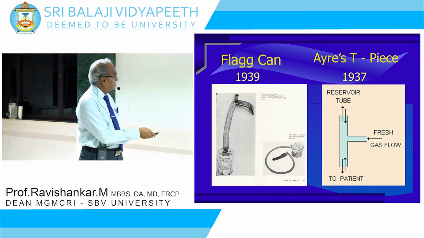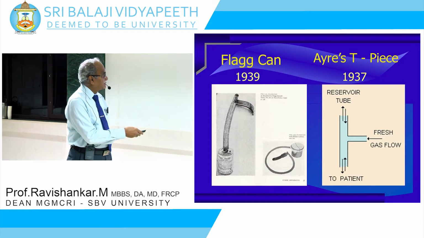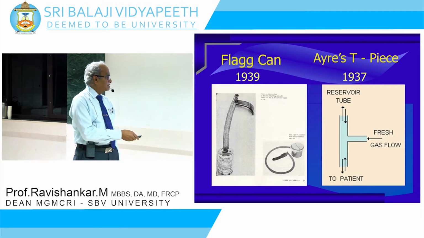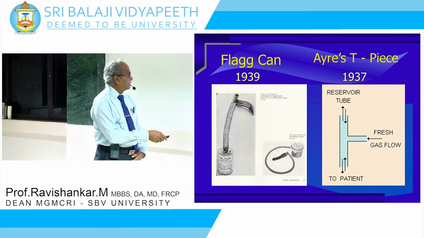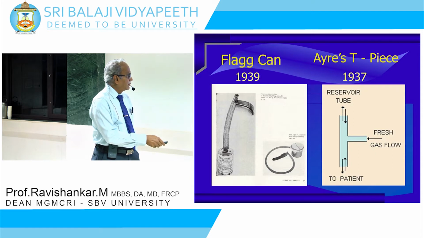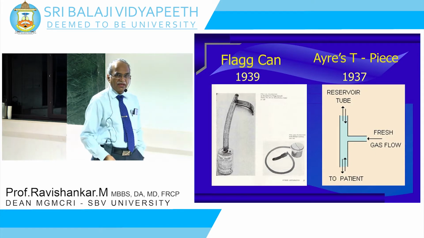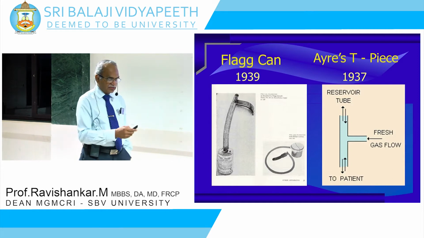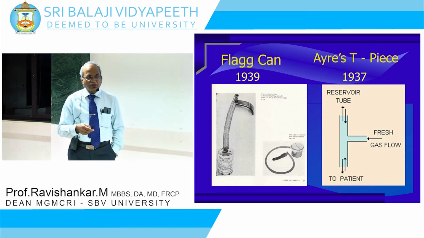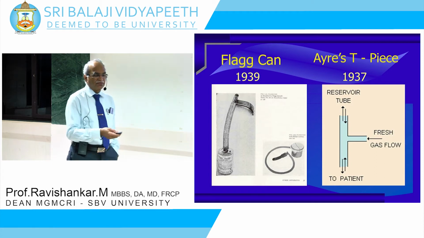Then we have this ISTPs in 1937. This is designed for use in pediatric patients. It's a small 5 mm tube, 10 mm tube, and with a 5 mm input for the fresh gas flow. So the patient will breathe in and out, and you give a fresh gas flow which is equivalent to whatever is the peak inspiratory flow of the patient.